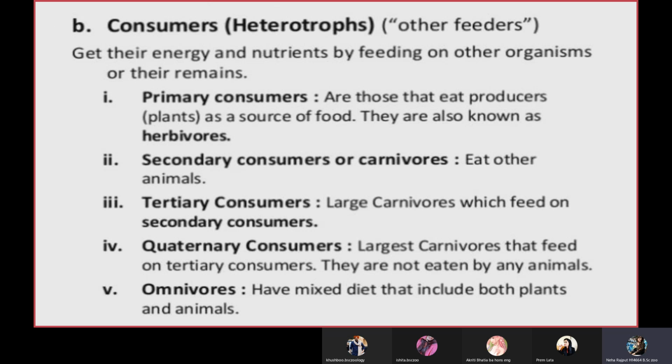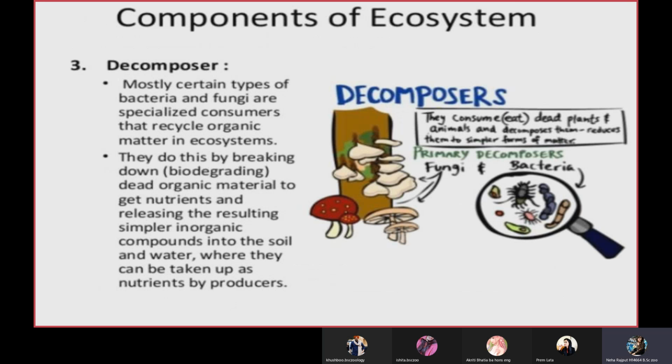Primary consumers are also known as herbivores because they are directly dependent on the plants, whereas secondary consumers are the ones which eat animals, or they can even consume the plant. There is intermixing of everything, so we can't place them in a perfect trophic level, but we place primary, secondary, tertiary, and quaternary in a trophic level when we talk about the food chain, not the food web. Next is components of the ecosystem.